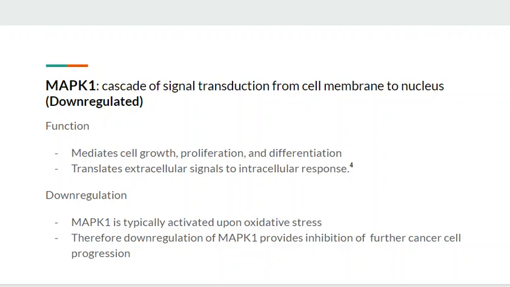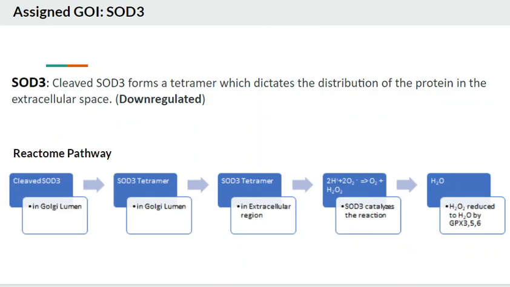We can hypothesize the downregulation of MAP kinase 1 as a response to oxidative stress. MAP kinase 1 is typically activated upon oxidative stress, so downregulation of MAP kinase 1 provides inhibition of further cancer cell progression.